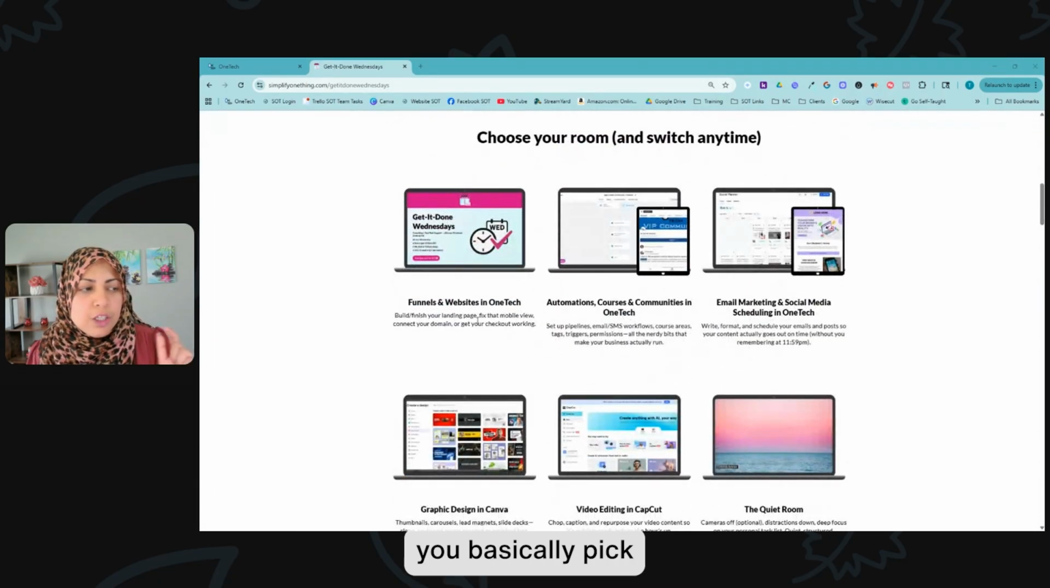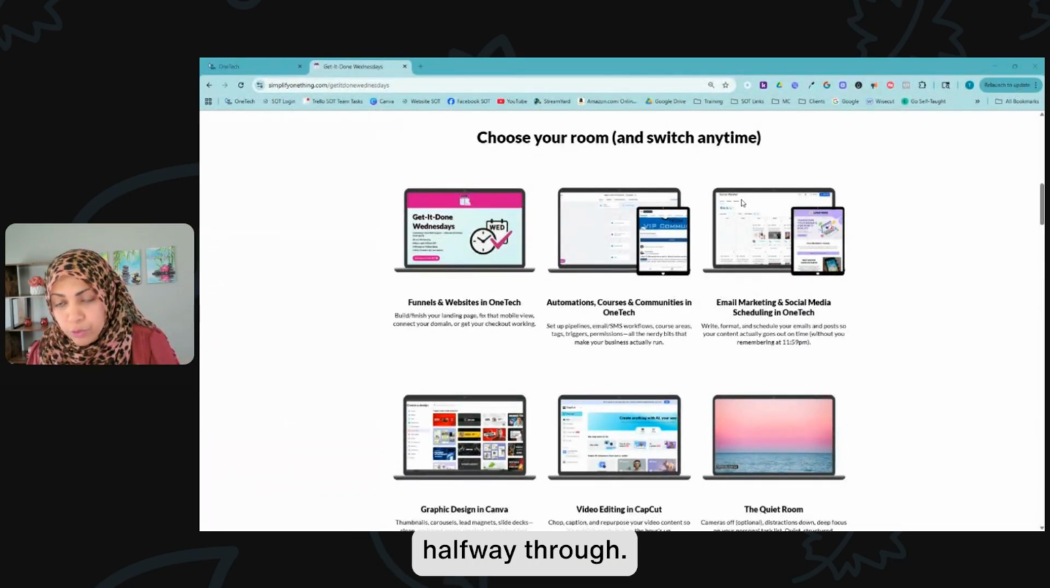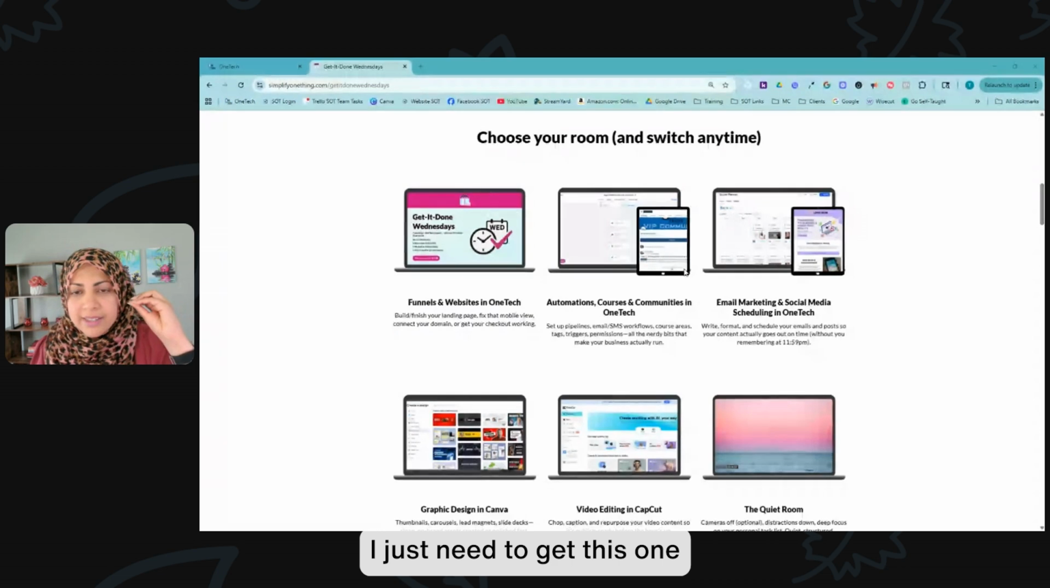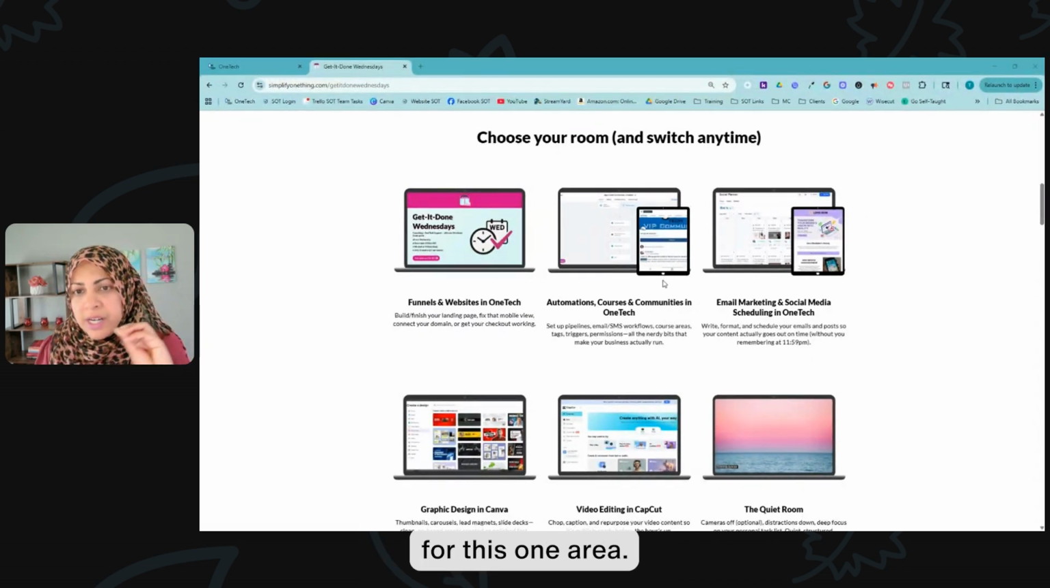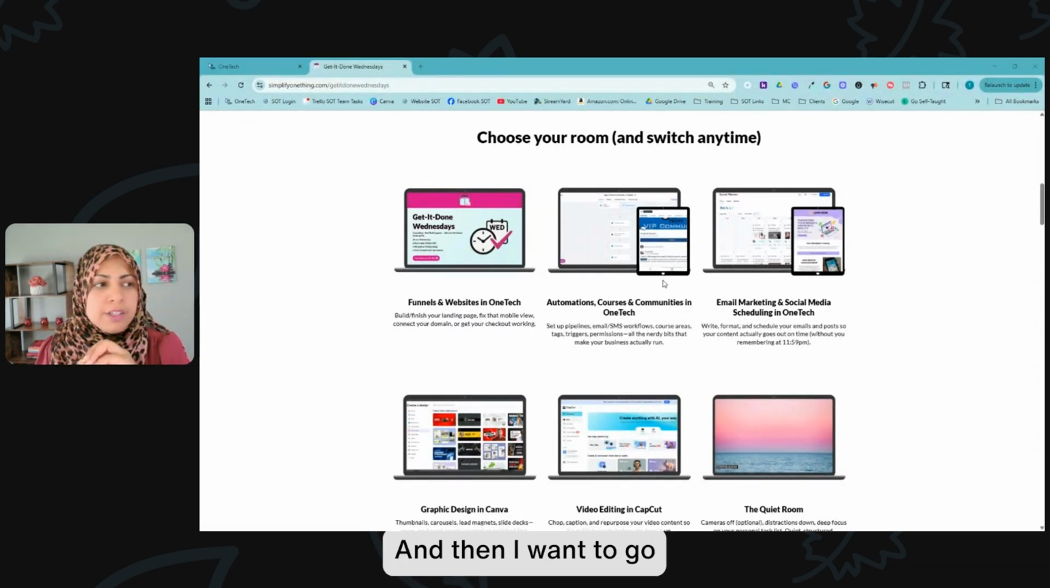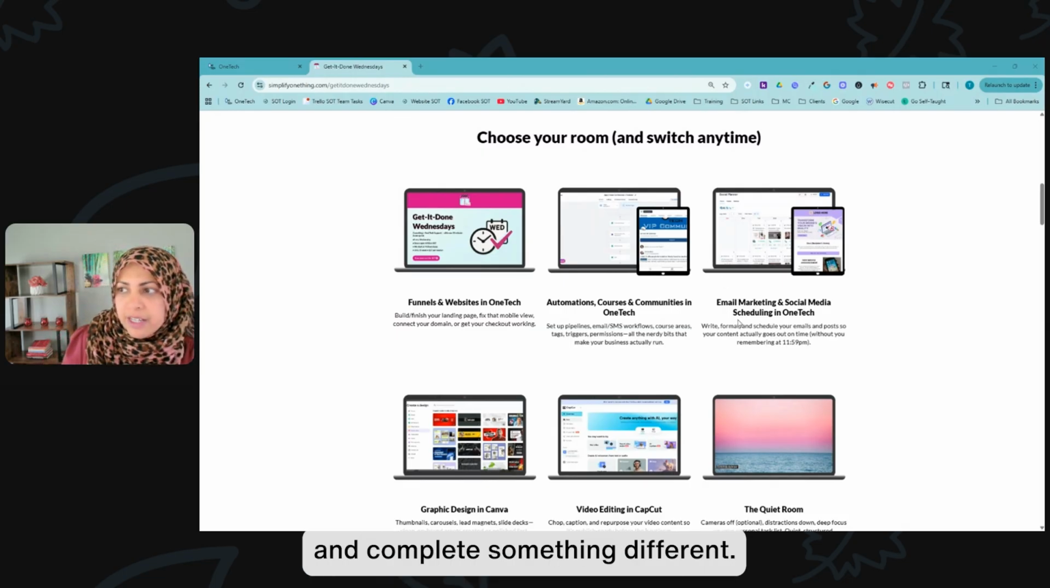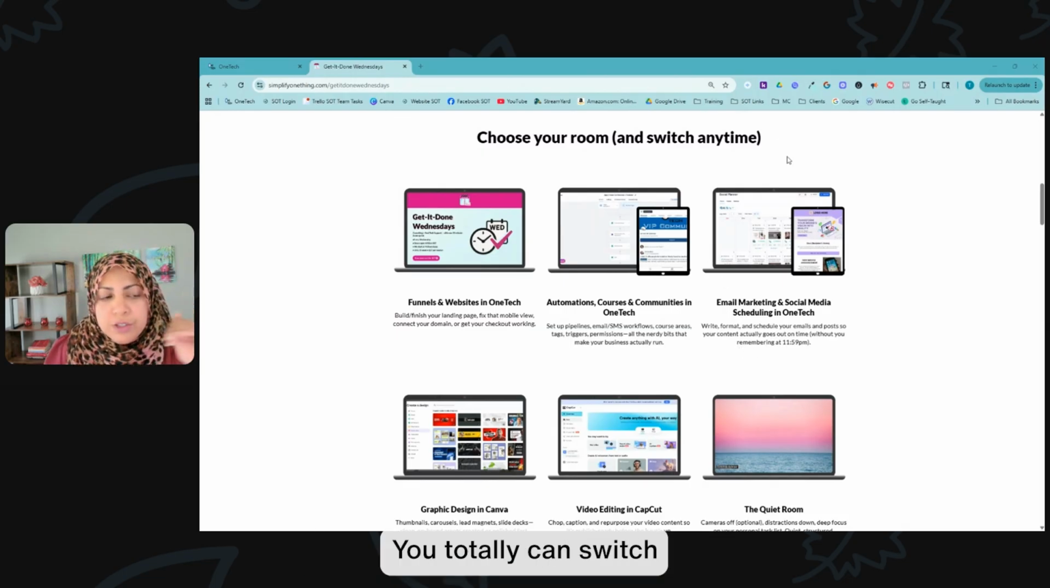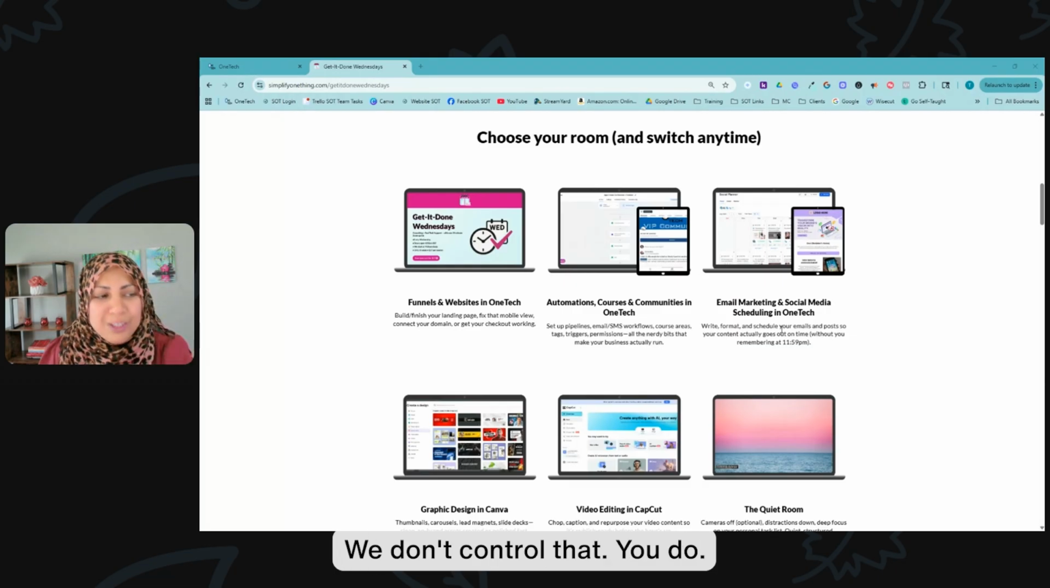When you join, you basically pick one of the breakout rooms that you go to. You can even switch halfway through. You can say, okay, I just need to get this one little thing done for this one area, and then I want to go to a different room, learn something different, and complete something different. You totally can switch between rooms as well. We don't control that. You do.